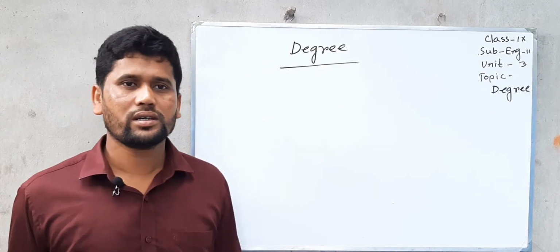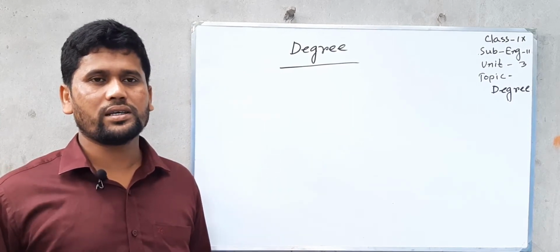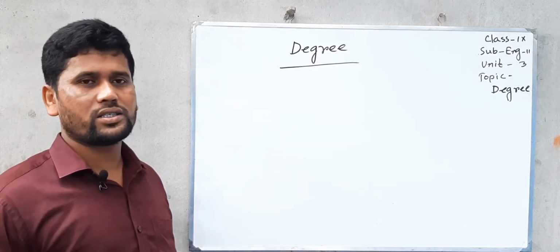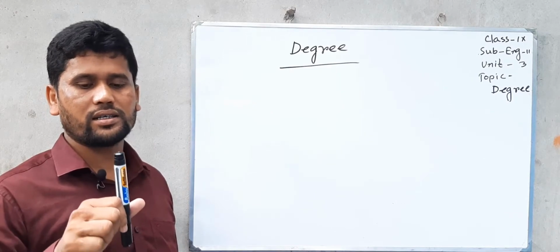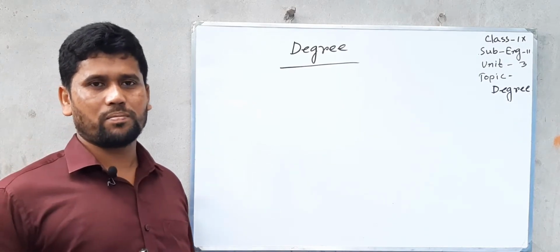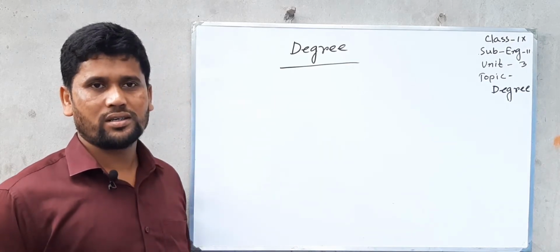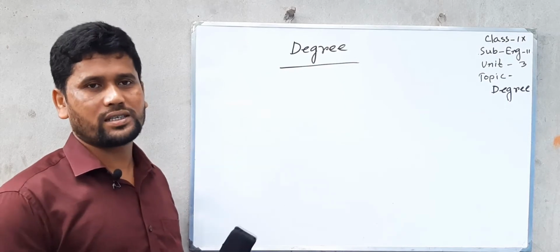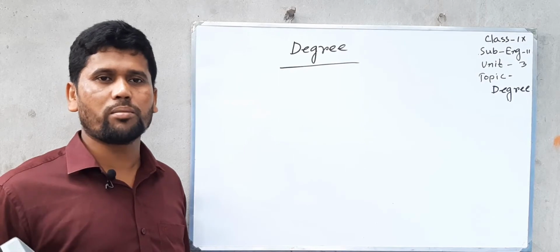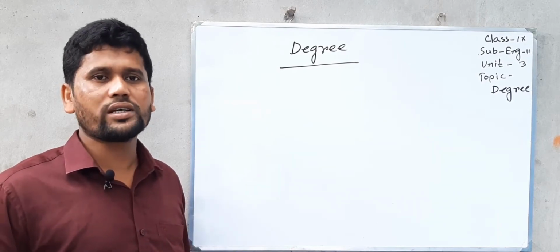When we don't compare with anything, the base form of adjective is called positive. I already told you that the marker is long. Here long is the base form of adjective, and I also told you the duster is short. Short is the base form of adjective. So it is called positive degree. When we don't compare any adjective with another, then we call it positive.